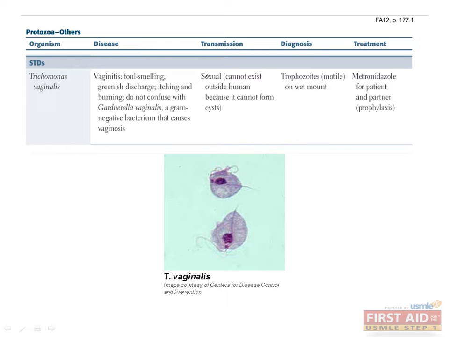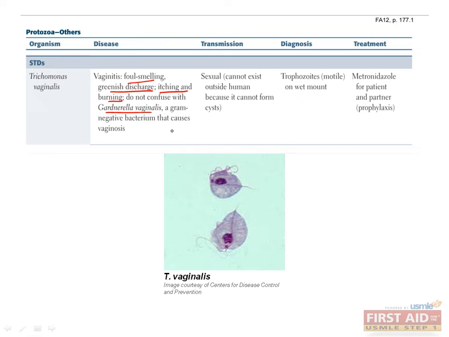Finally, the last protozoan causes a sexually transmitted disease. This is Trichomonas vaginalis, which can cause vaginitis, characterized by foul-smelling greenish discharge, itching, and burning. Don't confuse this with Gardnerella vaginalis, the gram-negative bacteria that causes vaginosis, characterized by foul discharge, usually described as gray and fishy smelling. Is Gardnerella an STD?